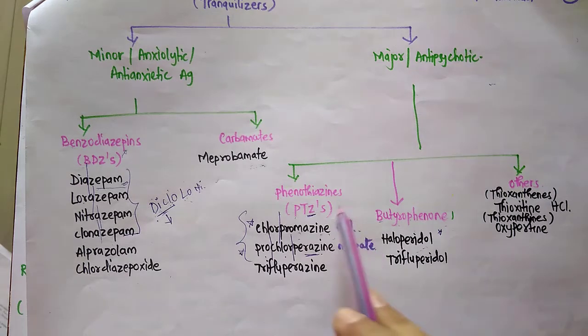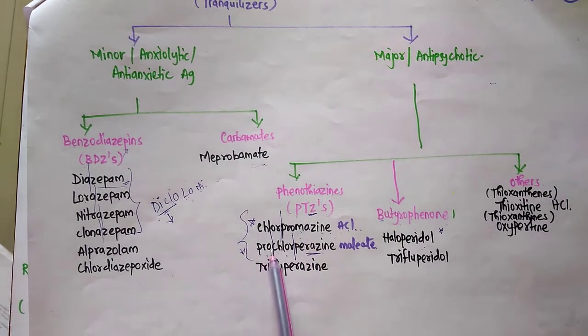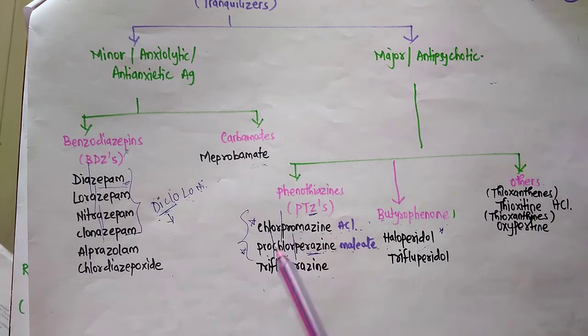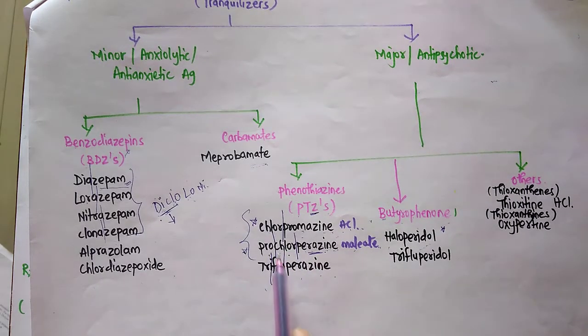So phenothiazine includes chlorpromazine hydrochloride, and second is prochlorperazine maleate. Next is trifluoperazine: prochlorperazine, fluperazine, trifluoperazine, and chlorpromazine hydrochloride.